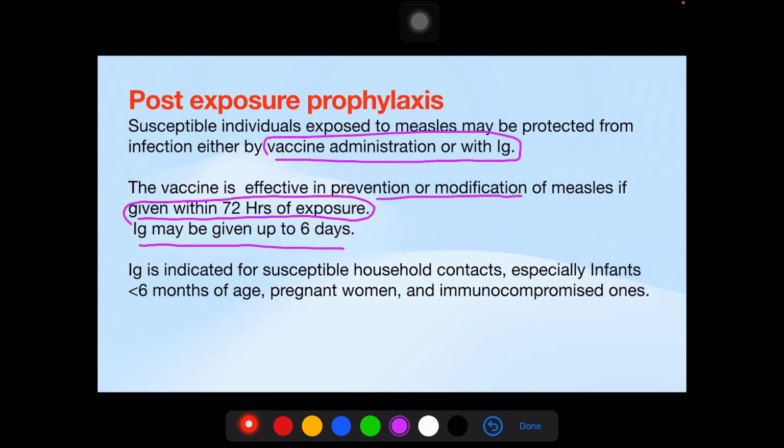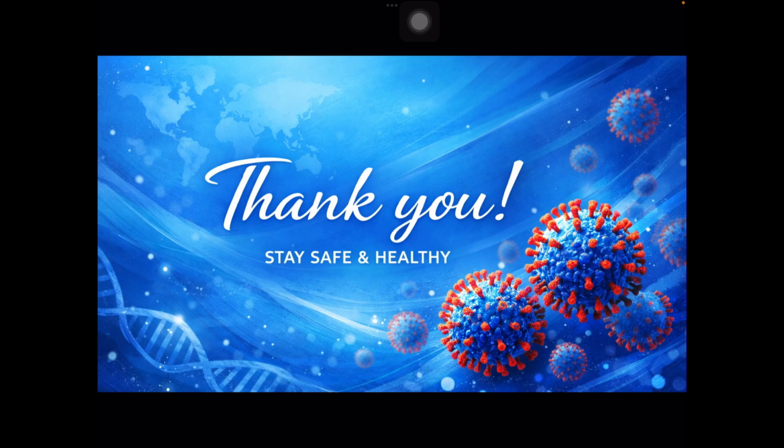IgG may be given up to 6 days. IV immunoglobulin is indicated for susceptible household contacts, especially infants less than 6 months of age, pregnant women, and immunocompromised individuals. Thank you.